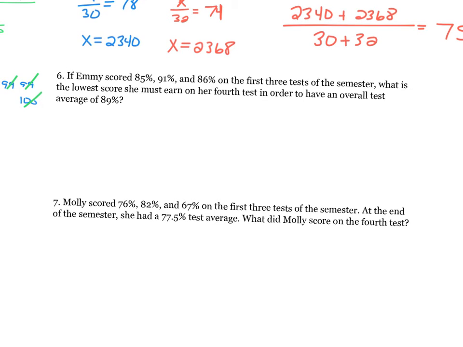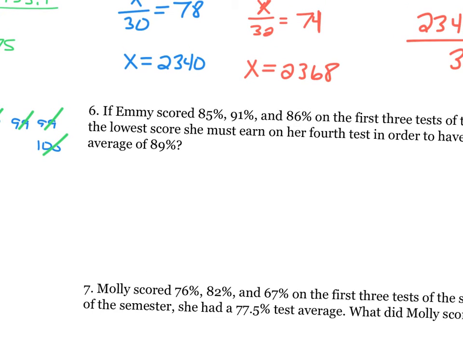If Emmy scored an 85, 91, 86 on her first three tests of the semester, what's the lowest score she must earn on her fourth test in order to have an overall test average of 89? So we're just going to set this up like an average problem. We want it to equal 89. We know there's 4 tests.